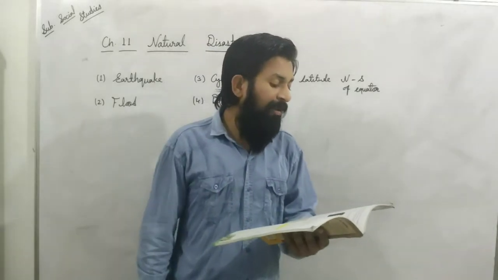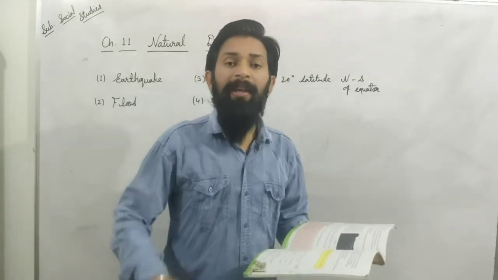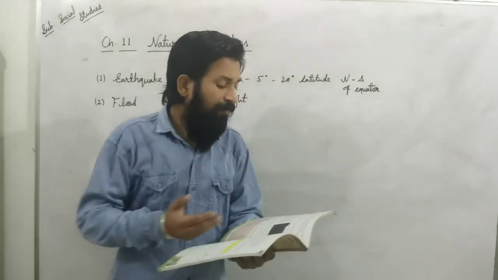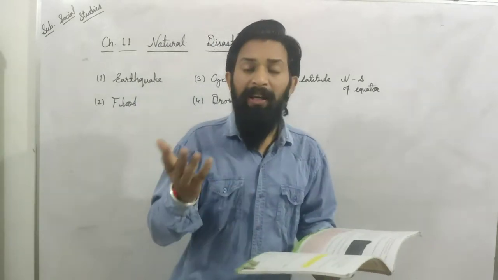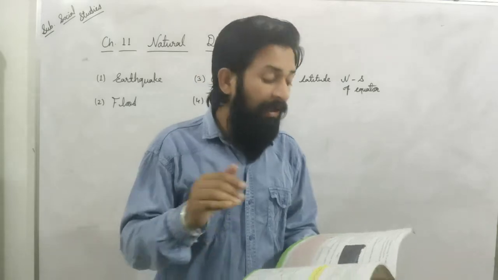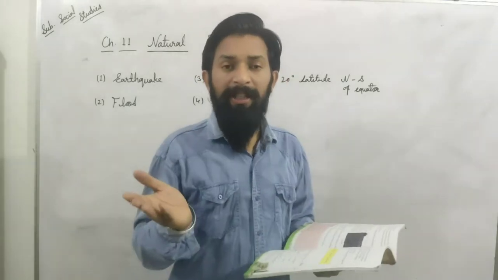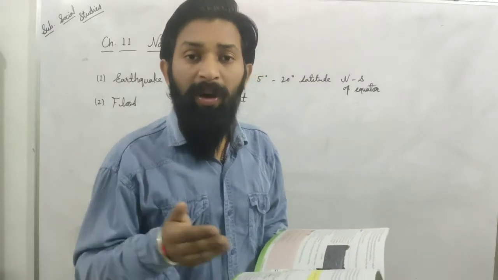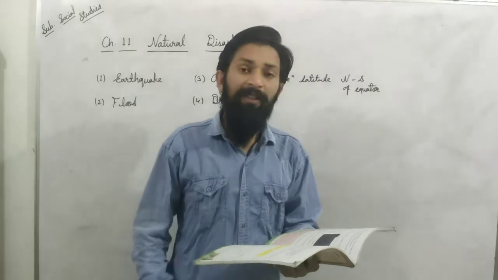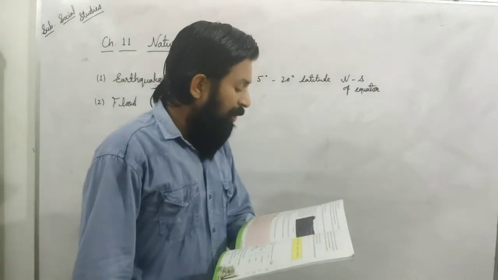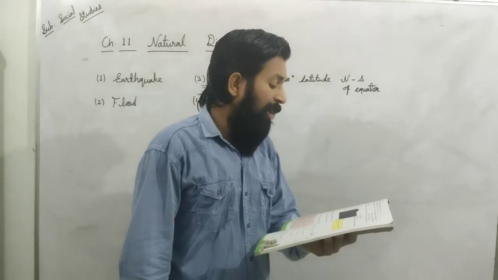When a particular region receives very little or no rainfall, the condition of drought prevails. Like in Sumerpur, if this region receives very little rainfall or no rainfall, at that time we can say it is a drought. Like in the monsoon season, if rain is not coming and we are suffering from scarcity of water, then we can say that we are suffering from drought. It is a condition of acute scarcity of water, food and fodder due to scanty rainfall.